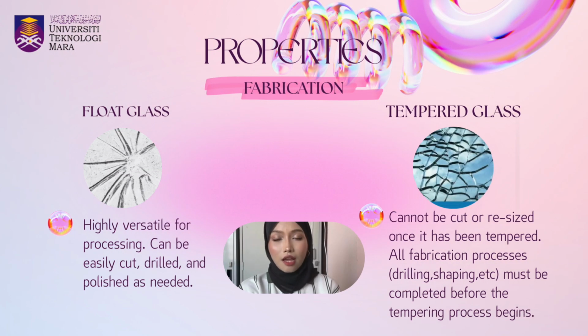Now, let's look at the fabrication properties of both types of glass. Float glass is highly versatile and easy to process. It can be cut, drilled, shaped, and polished according to the required design before installation. In contrast, tempered glass cannot be cut or resized after the tempering process has been completed.